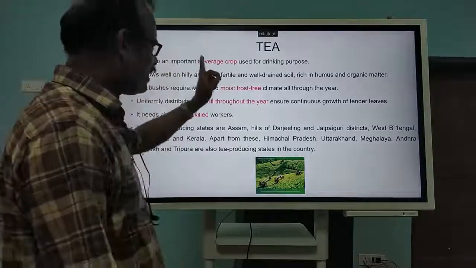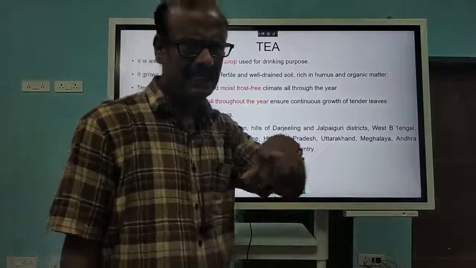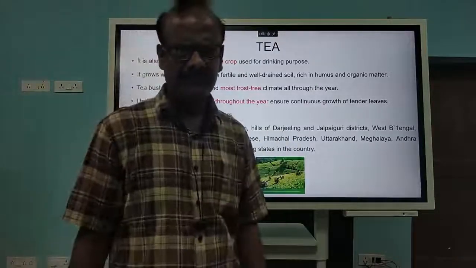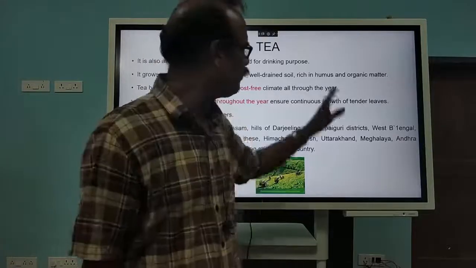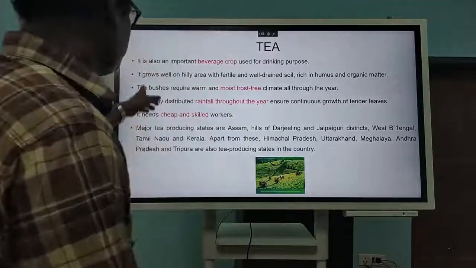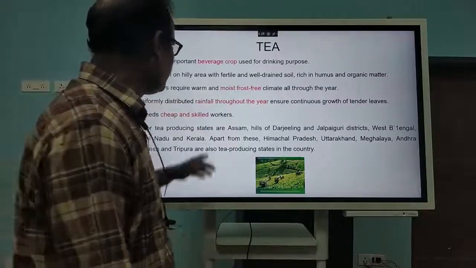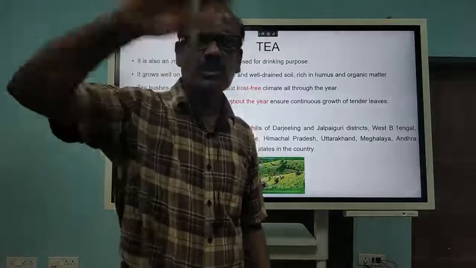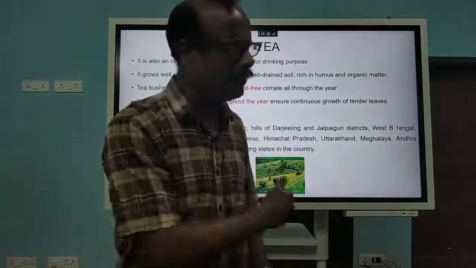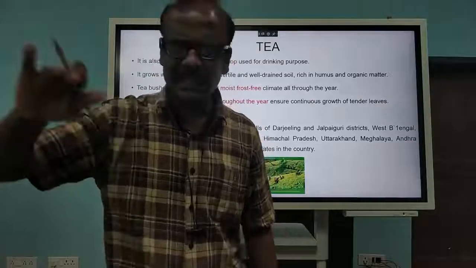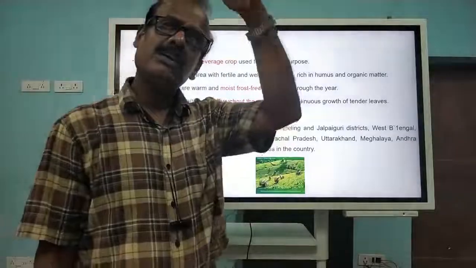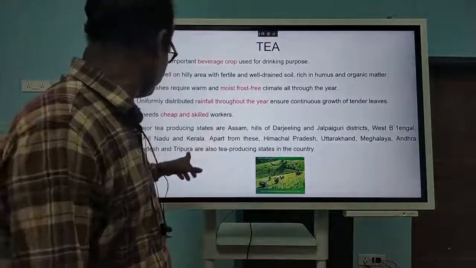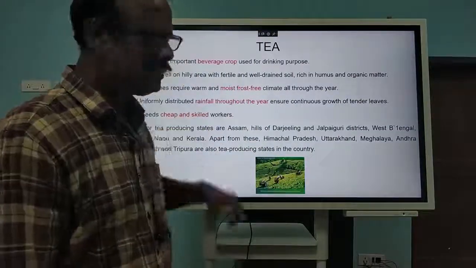Now, the climatic conditions and terrain are very important for the growth of tea, and we find that tea grows on hilly areas. Hilly areas are used for cultivation because there should not be any stagnant water. The water should flow immediately. Well drained soil. So hills are better suited, but the top part is not good. Why? Because frost is harmful to it. So frost should not be there.